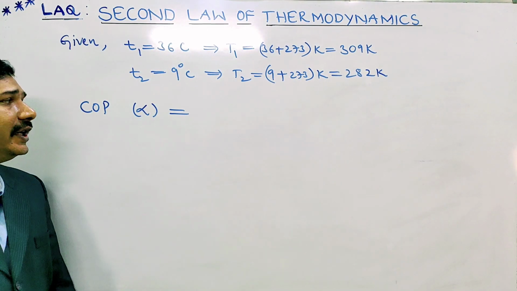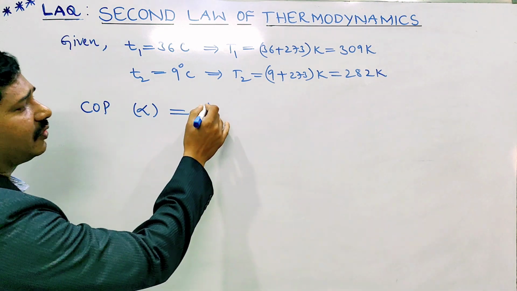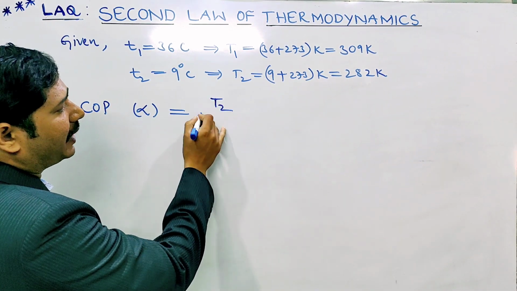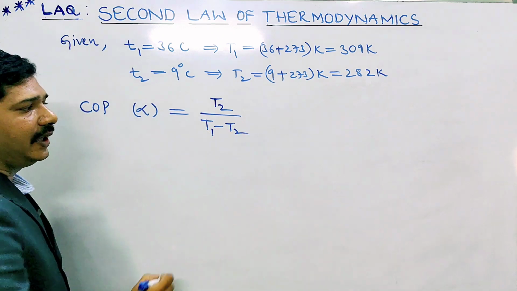We know the coefficient of performance alpha equals T2 by T1 minus T2.